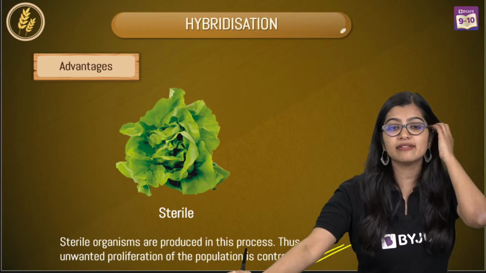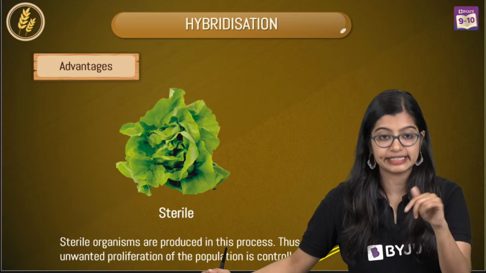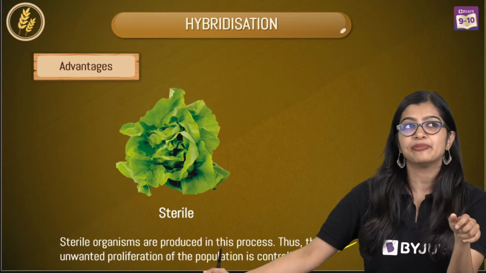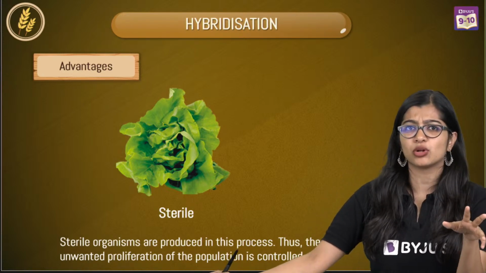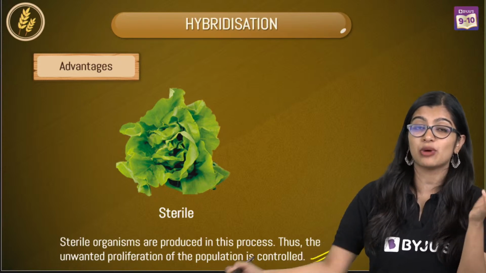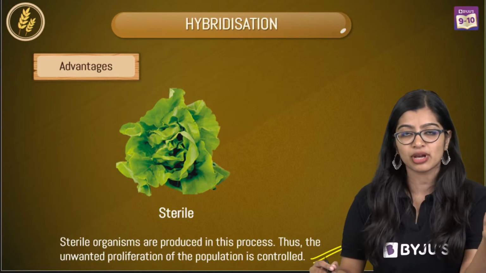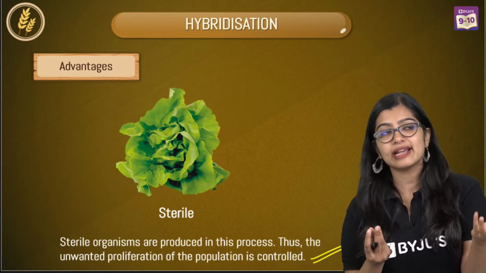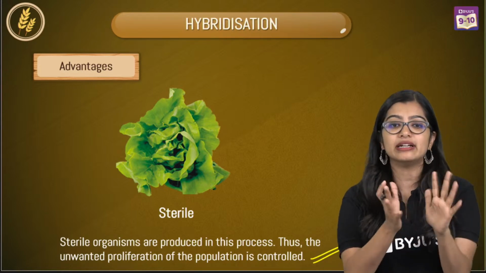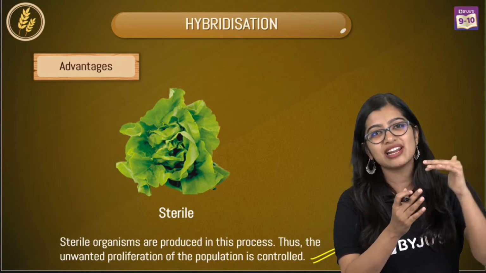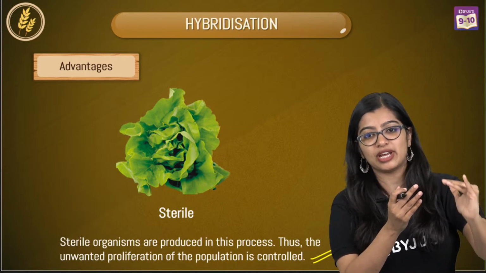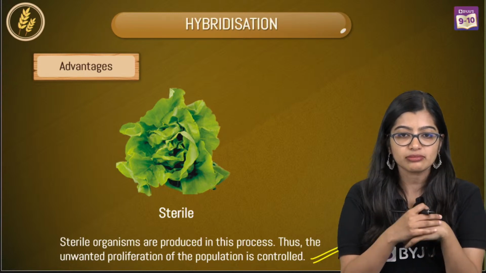Is it comparatively easy to hybridize inter-variety? It is actually. It is easy to get inter-variety, and to an extent even inter-specific also. In the case of rice, you have Sona Masuri rice that I'm sure you would have heard of, or you can ask your parents. Sona Masuri rice is something that we buy, and it's actually an inter-specific cross. Intergeneric not so much. So preferably it's variety and then inter-specific.